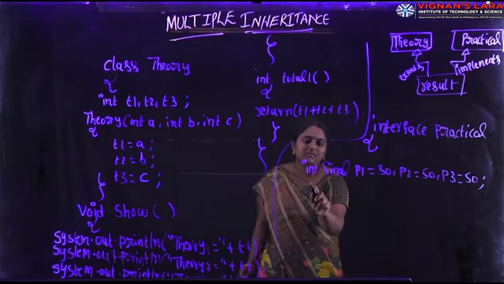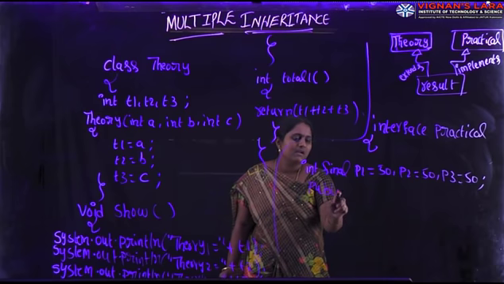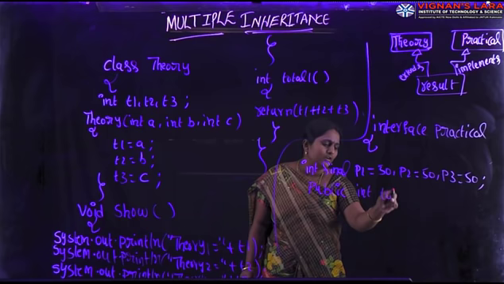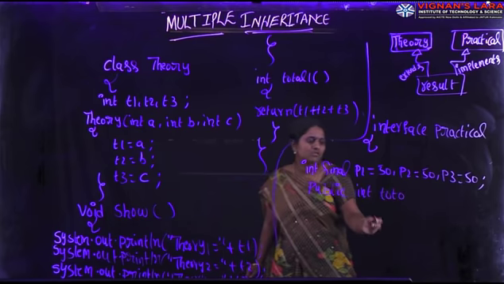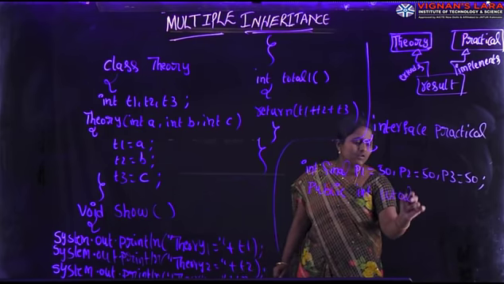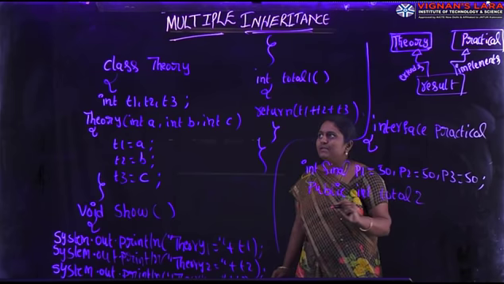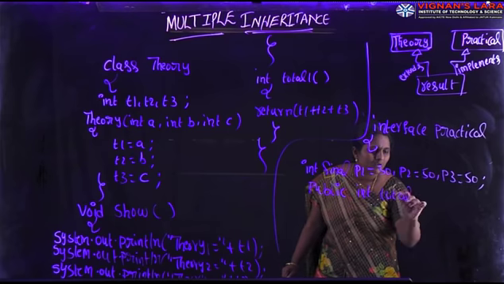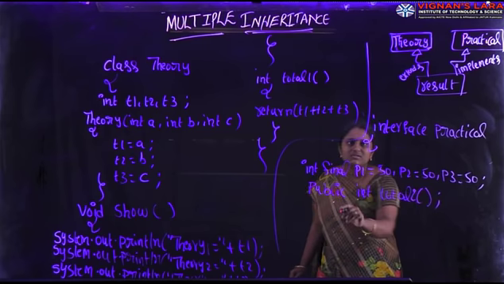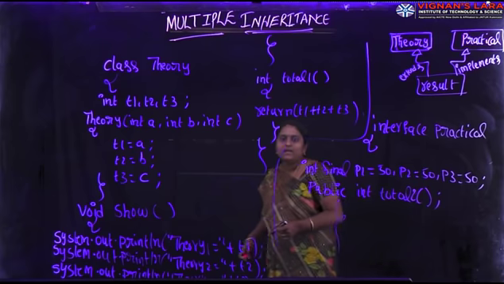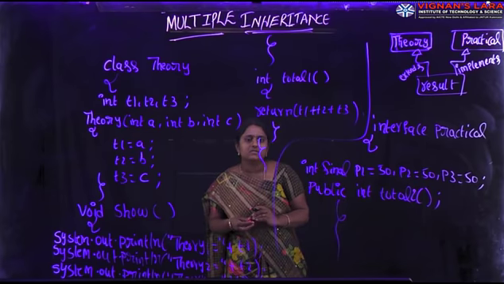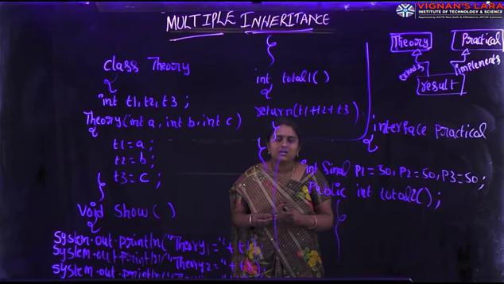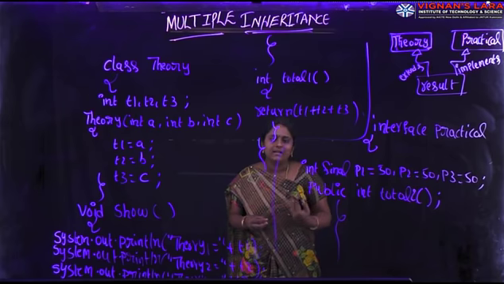Next, here I am defining one method: public int total2. Already we have declared the total1 method in the theory class. Interfaces contain only method declarations without any body. The responsibility of providing the method body comes in the later stages.